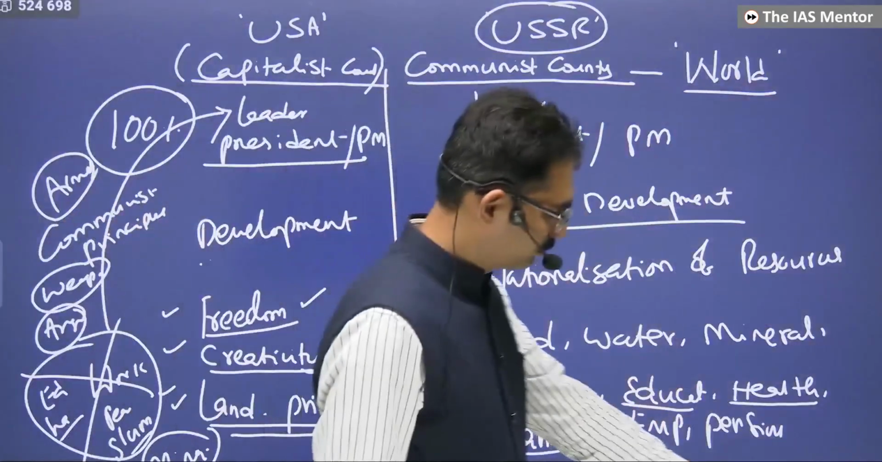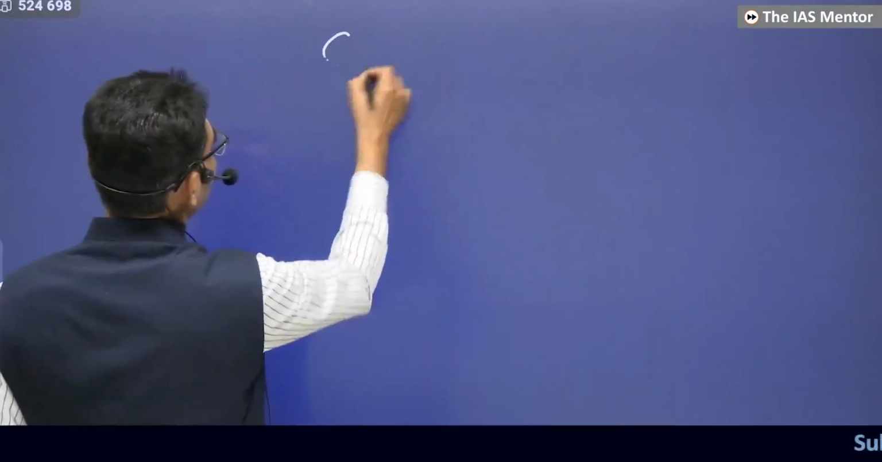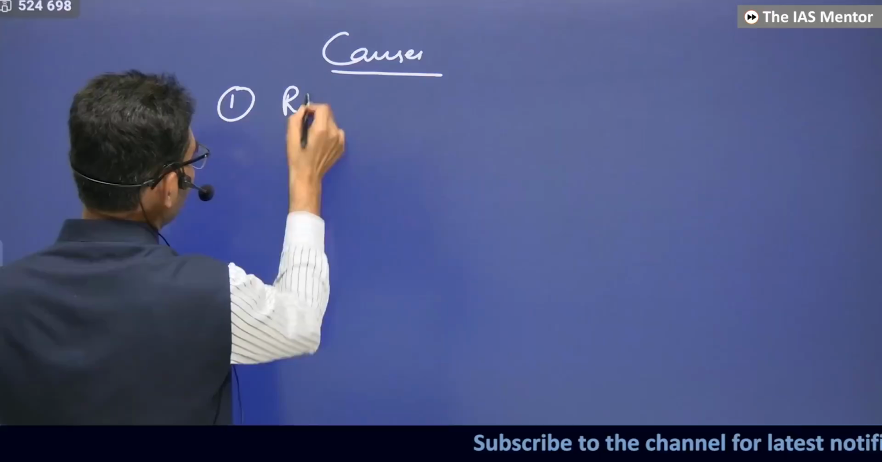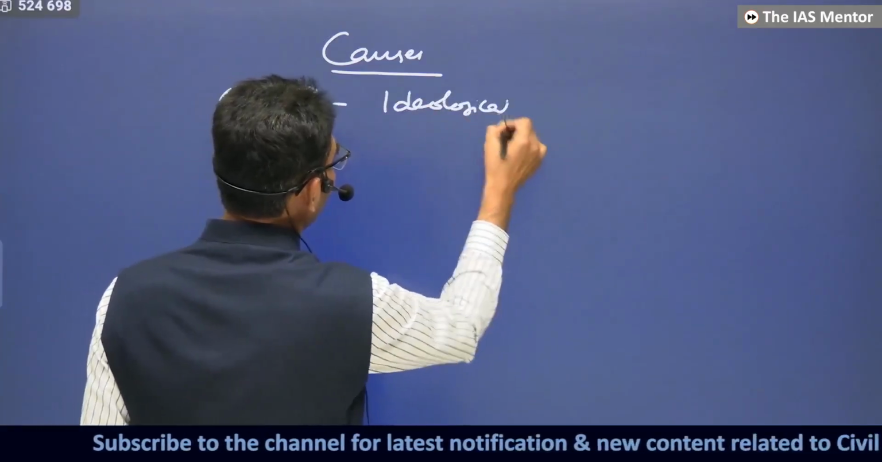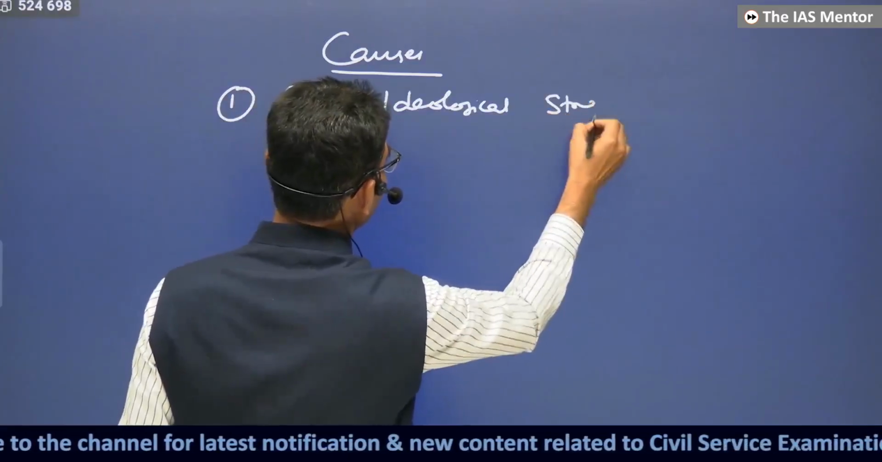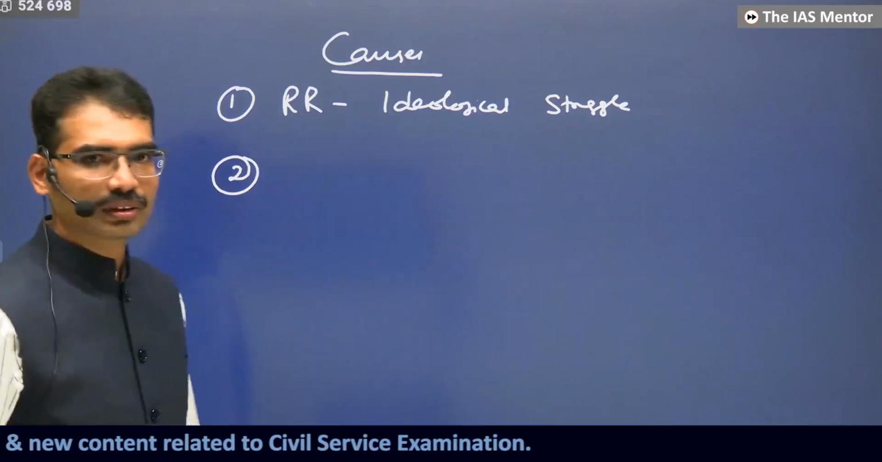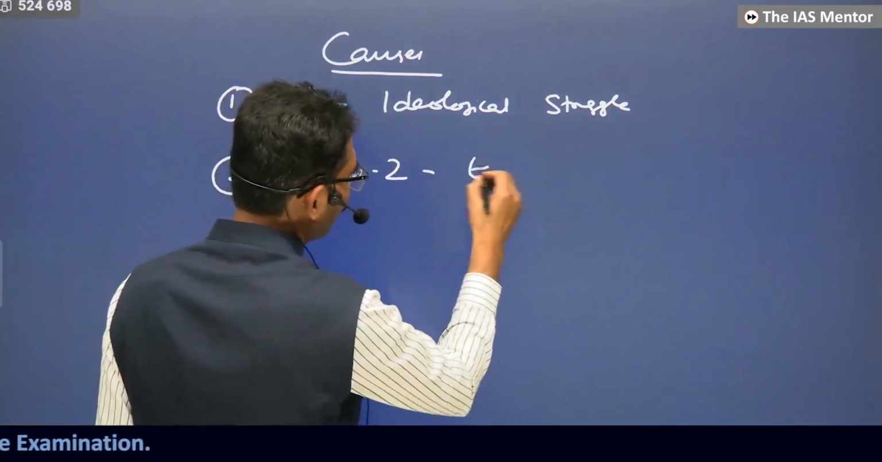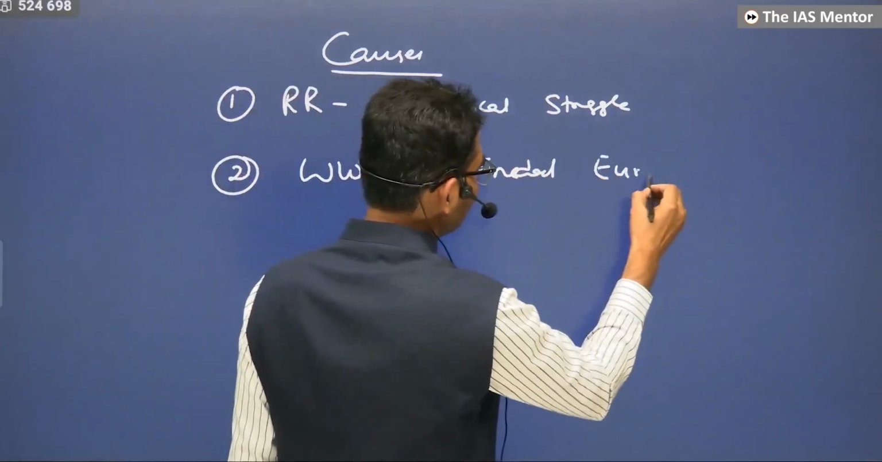This is how. Number one, when it comes to causes: the Russian Revolution, it created an ideological struggle, a difference. Second one, World War II ended European leadership.